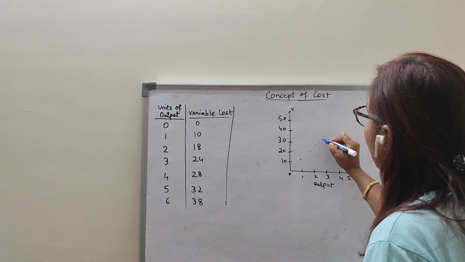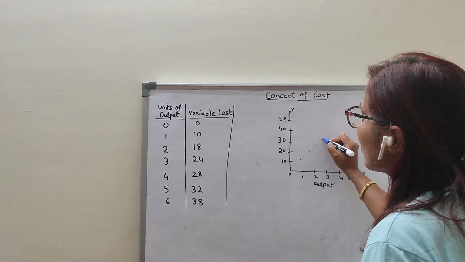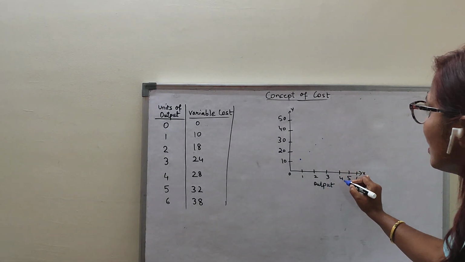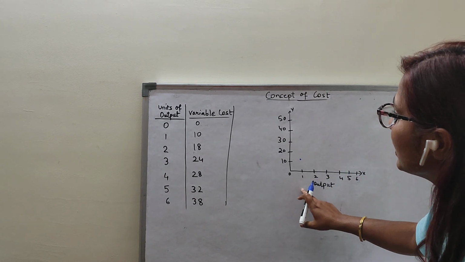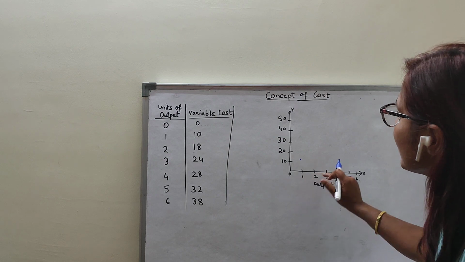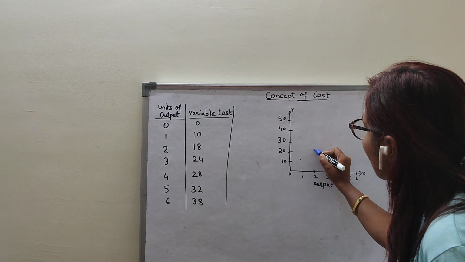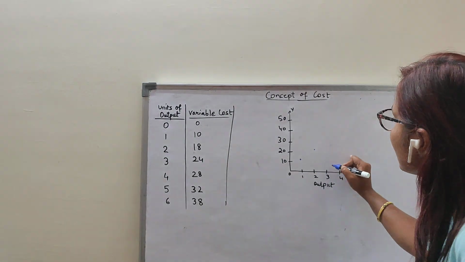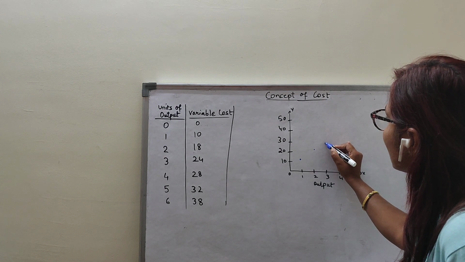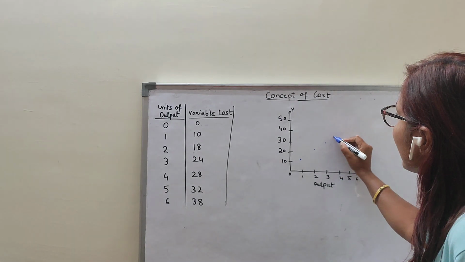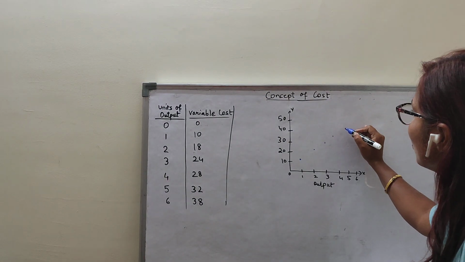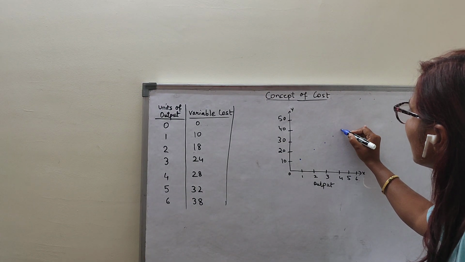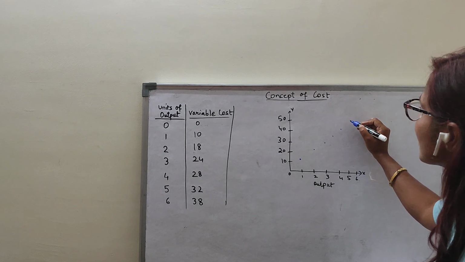When 4, it's 28. Likewise, 5 units, 32. 6, 38.